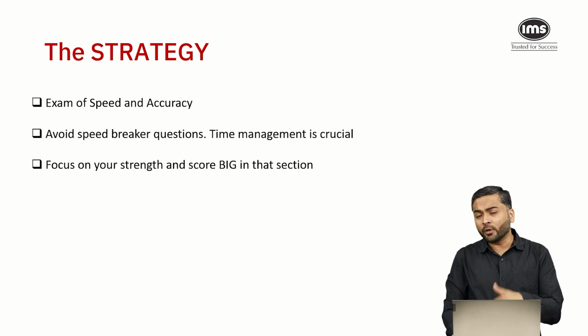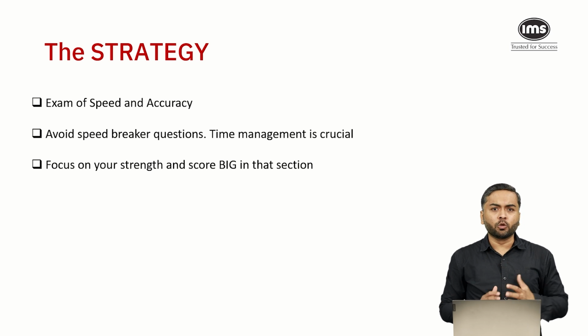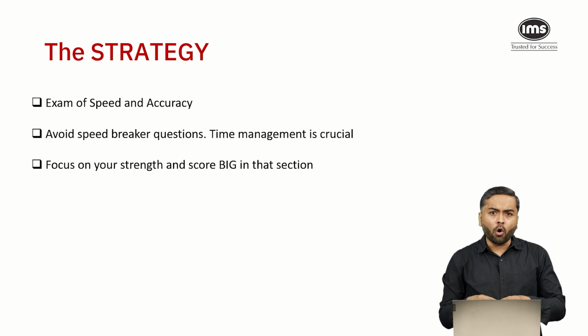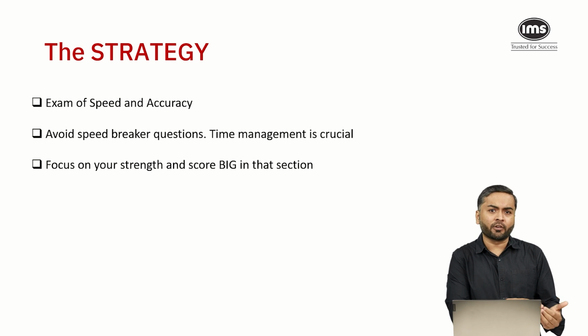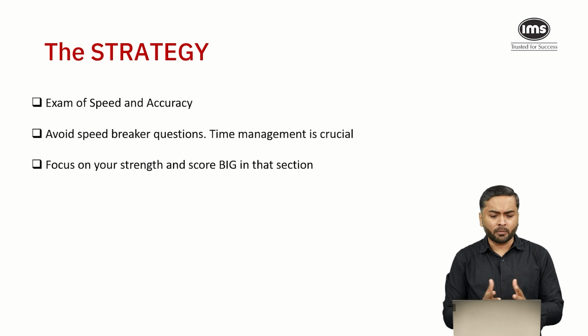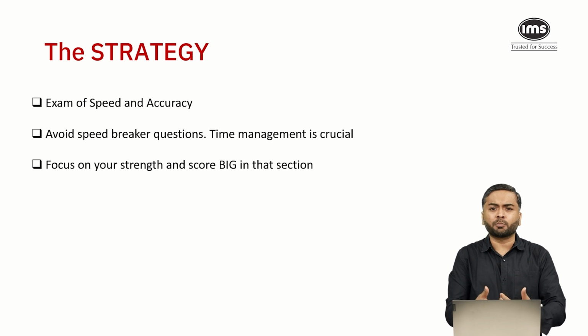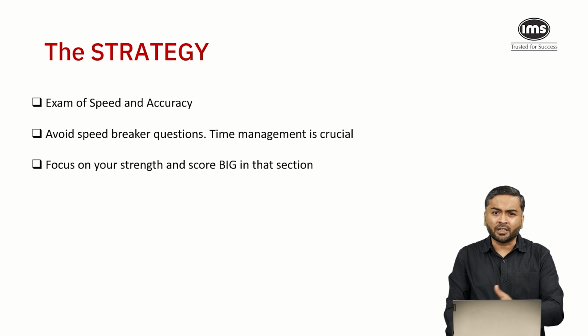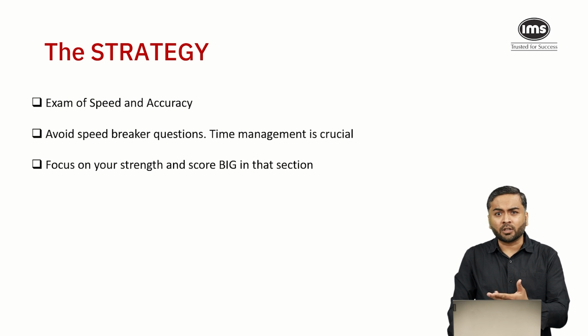And hence it becomes very important to focus on your strength. You should play from strength to strength and try to score as high as possible in your favorite area. So for example, if my favorite area is verbal ability, I would probably attempt as many questions as possible as I am able to attempt correctly, and I would try that my accuracy is as high as 90%. So, for example, let's say I attempt 35 questions in verbal ability, out of which I get, let's say, around 32 correct.